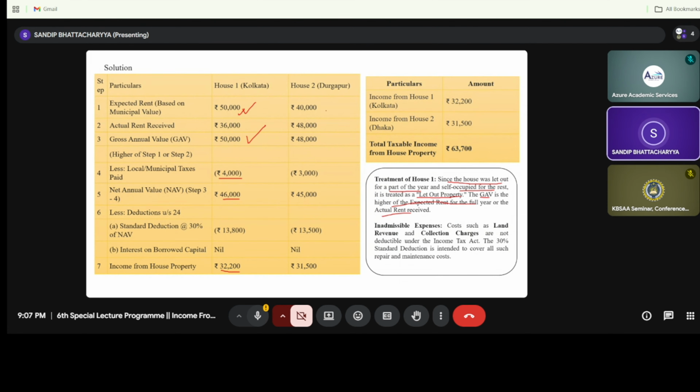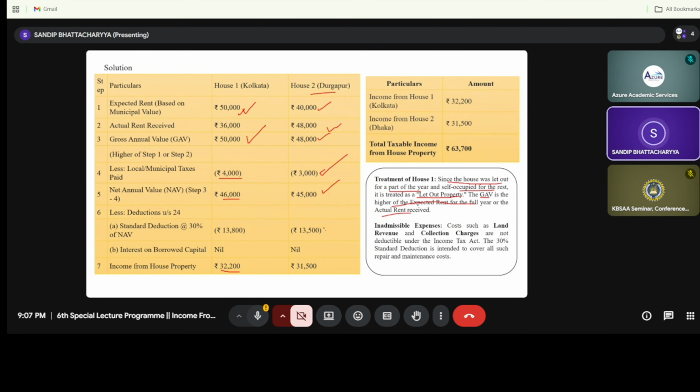Now coming to house number 2, which is a Durgapur situation. In house number 2 the expected rent is 40,000, and the actual rent is 48,000. The higher one is 48,000. From this 48,000 we deduct 3,000, so that we get 45,000.